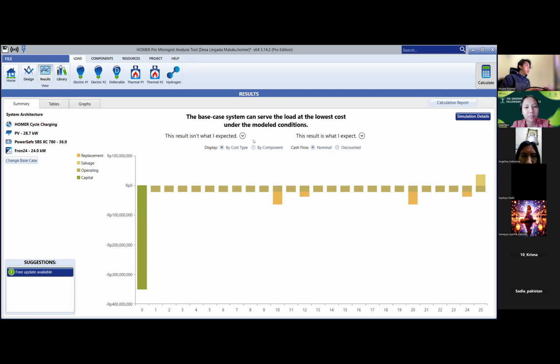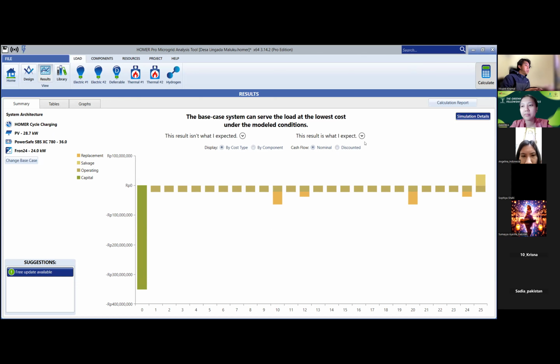HOMER Pro. Okay, you can choose and you can look at the result: PV capacity is 8.7 kilowatts, power storage 36 capacity, and inverter 24 kilowatts.